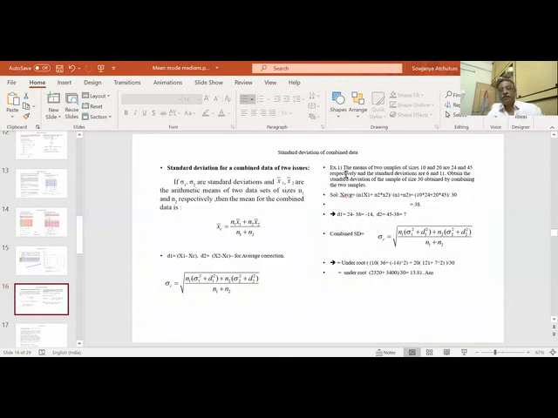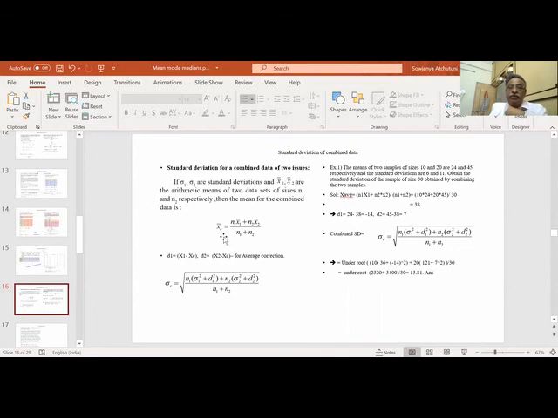Now let us see, this is of course not in the portion, but to understand, suppose if two sets of data are given, we should have knowledge on this. If two data sets are given, for which one has sigma 1 as the standard deviation, sigma 2 is our second standard deviation, x1 bar, x2 bar, n1, n2. And when we combine these two data sets, what is the standard deviation of the entire data?